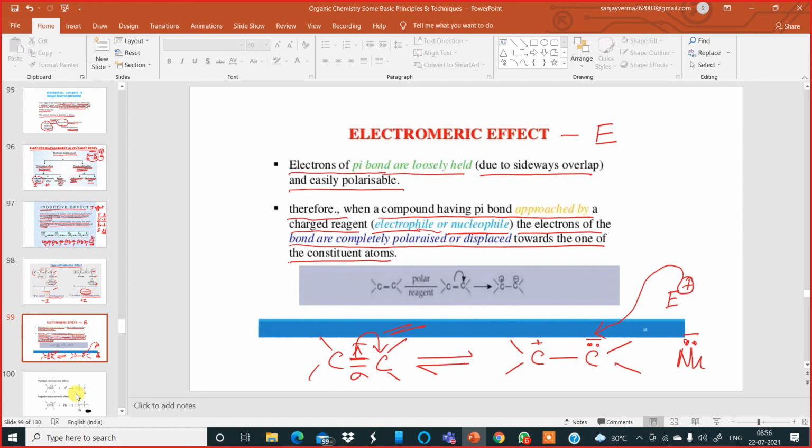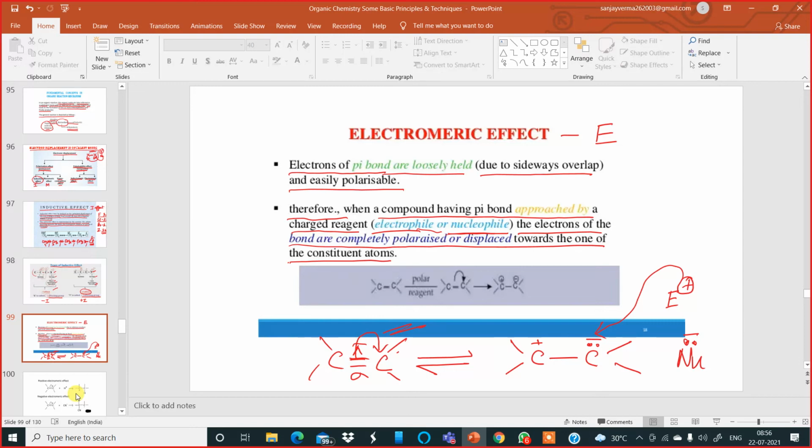Now I hope the electromeric effect is clear. I can tell you the definition once more. The electromeric effect can be defined in this manner: it is the complete transfer of the shared pair of pi electrons of a multiple bond to one of the bonded atoms, in the presence of an attacking reagent. That means for the electromeric effect to happen, the presence of an attacking reagent is compulsory. So that you have to keep in mind. That is important over here.